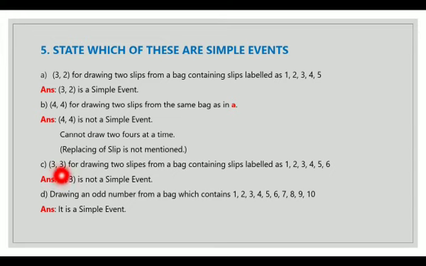3, 3 for drawing two slips from a bag containing slips labeled 1, 2, 3, 4, 5, 6. So here we can't draw 3, 3 twice. So this is not a simple event. Drawing an odd number from a bag which contains 1, 2, 3, 4, 5, 6, 7, 8, 9, 10. Is it possible? Yes, it is possible to draw an odd number from a bag which contains these numbers. So it is a simple event.